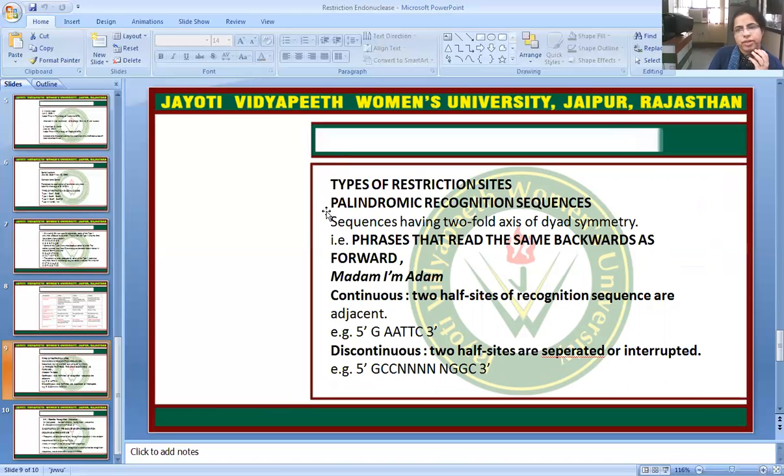We talk about the types of restriction sites. The famous recognition site is the palindromic recognition sequence: sequences having two-fold axis of dyad symmetry, for example, phrases that read the same backwards as forwards, like Madam, I am Adam. In continuous sequences, the two half sites of the recognition sequence are adjacent. Example is 5' GAATTC. In discontinuous sequences, the two half sites are separated or interrupted. For example, 5' GCC NNNNN GGC 3'.